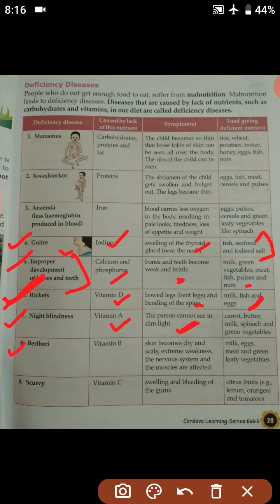So next is beriberi. A person suffering from this deficiency disease is due to the lack of vitamin B, and the symptoms are skin becoming dry and scaly, extreme weakness, and the nervous system and the muscles are affected. So students, a person who is suffering from beriberi, their skin will become very dry and scaly. They will also have extreme weakness, and the nervous system and the muscles are also affected. So they must take milk, egg, meat and green vegetables in order to cope with this disease.